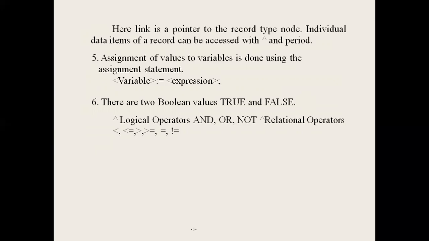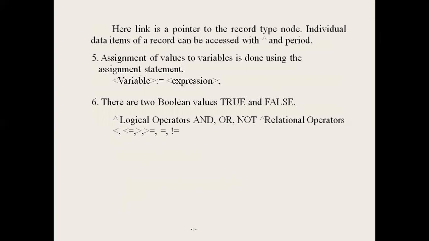Next one, there are two boolean values, true and false. To produce boolean values, we use logical operations, that is and, or, not. The result of an and operation is a boolean value, true or false. The result of an or operation is either true or false. Similarly, the result of a not operation is true or false.